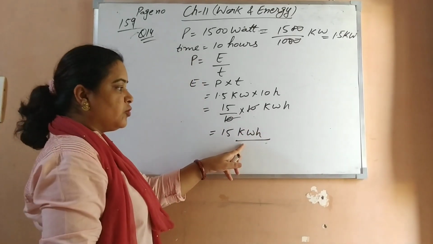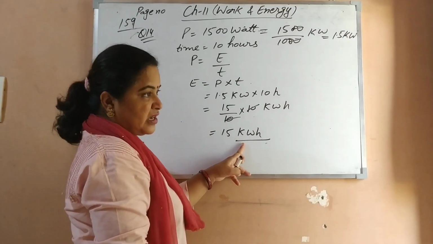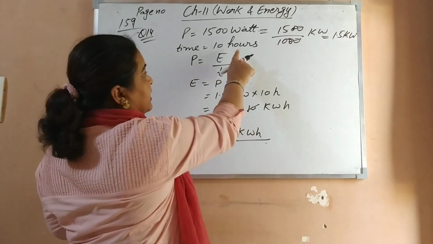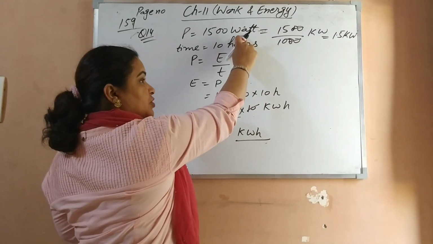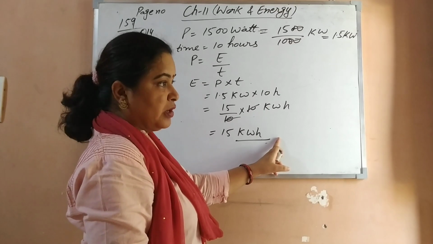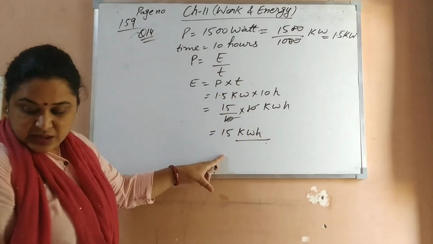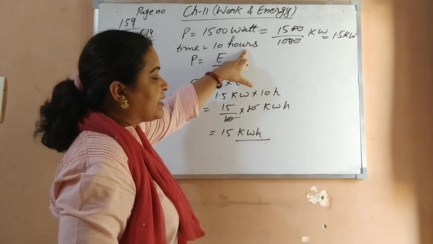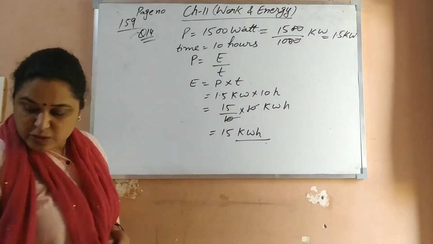Why have I done the conversion? Because energy is calculated in terms of kilowatt hour, the commercial unit of energy. If you use watt, that is also correct, but then you will convert time into second. If you are using watt, time should be in second and you will get your answer in joule instead of kilowatt hour. So that is also correct. I have done it in kilowatt hour; you can do it in joule also. When you are taking watt, time should be in second, and when you are taking hours, power should be in kilowatt. So this is question number 14.